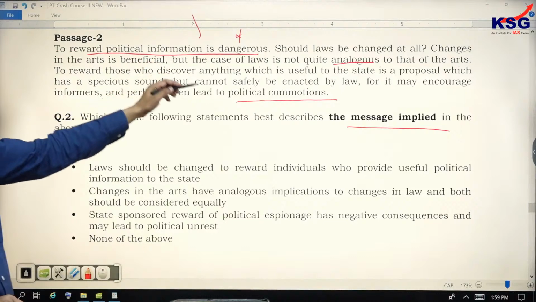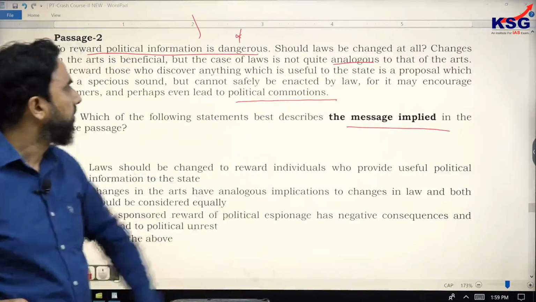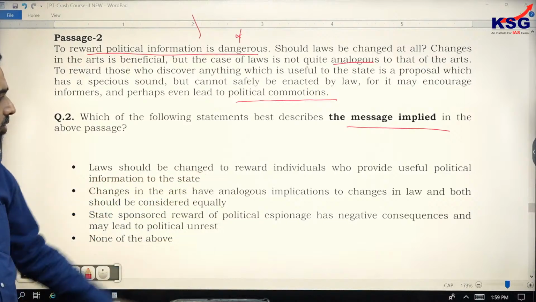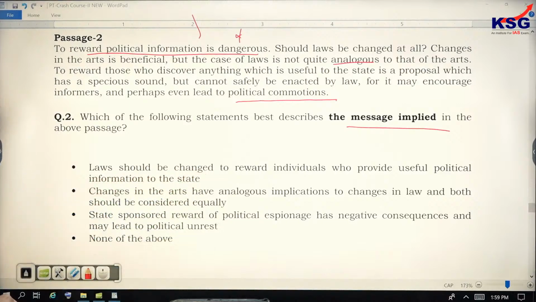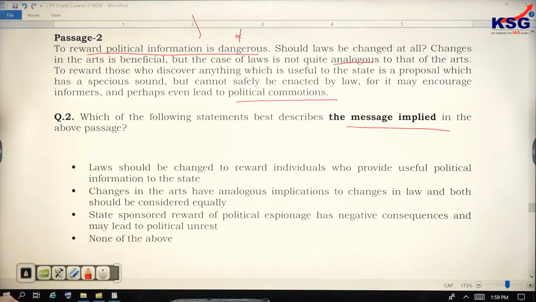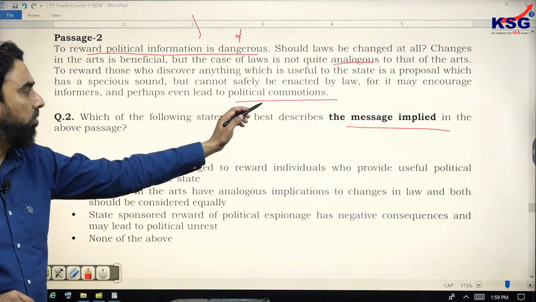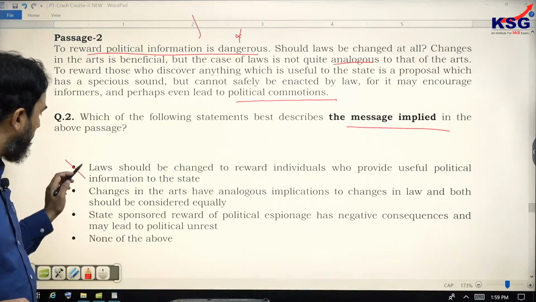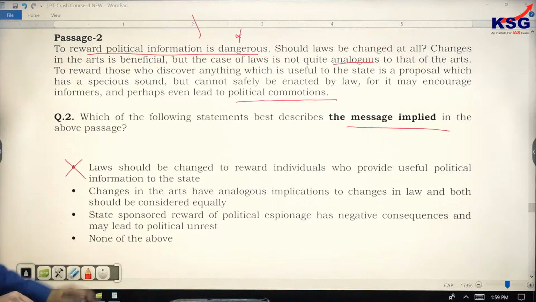And the reason is given. He has given an example with the art also. So option A says laws should be changed to reward individuals who provide useful political information to the state. But the author is not saying that, because a negative effect is mentioned here. So the first option goes against what the author is saying. It is not his implied idea.